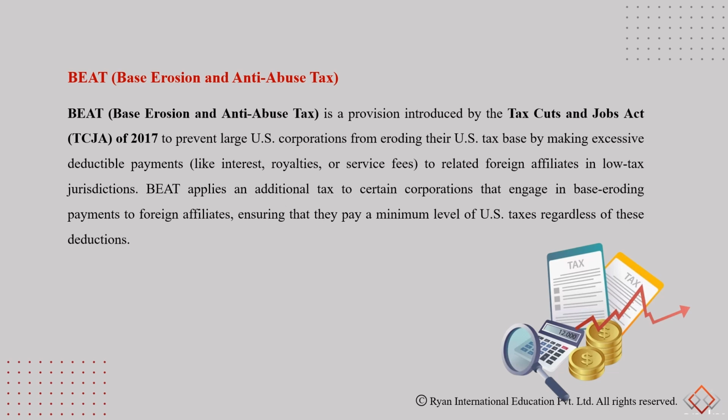Now, BEAT would apply an additional tax to certain corporations that engage in base eroding payments to foreign affiliates, ensuring that they pay a minimal level of US taxes regardless of these deductions.